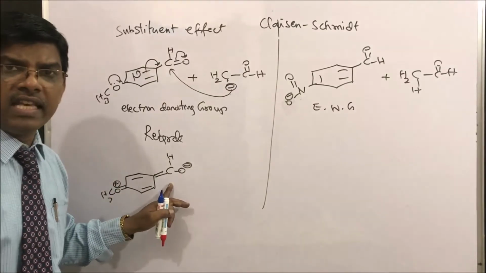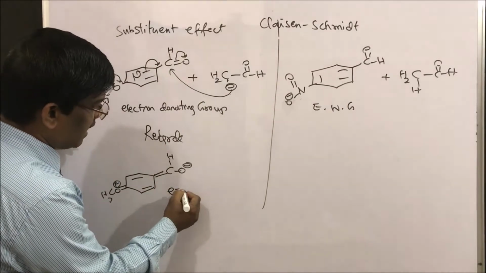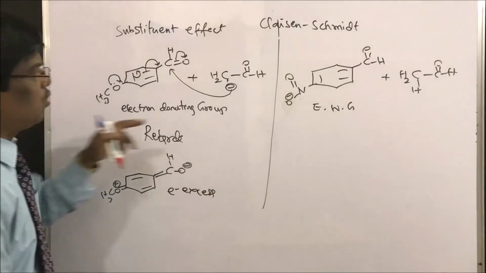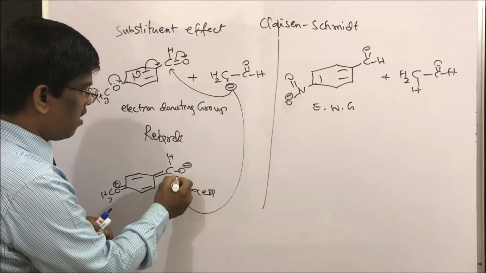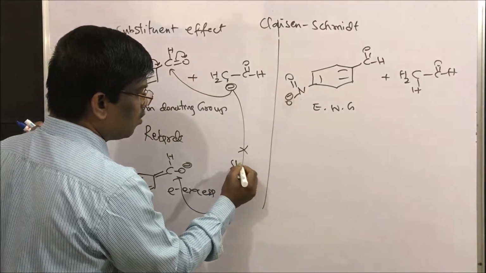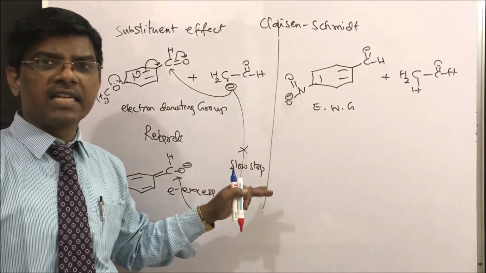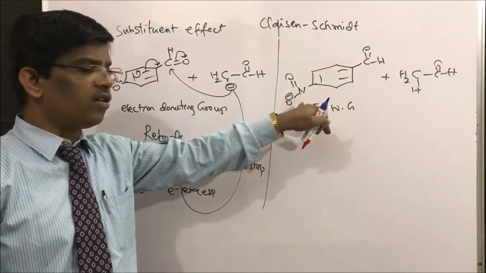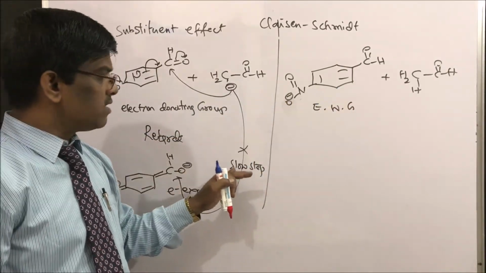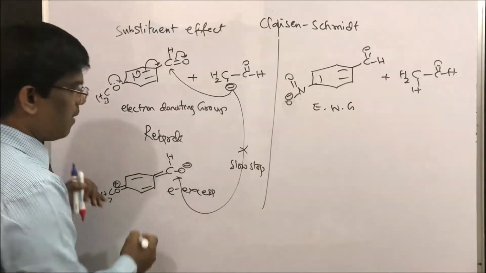So is this carbon electron excess or poor? It is electron excess, so the incoming nucleophile is not favored, it is a slow step, and it retards the rate of reaction compared to the compound having the nitro substituent. This is the substituent effect, ortho or para.